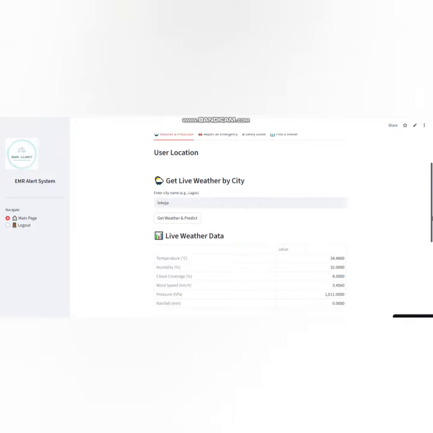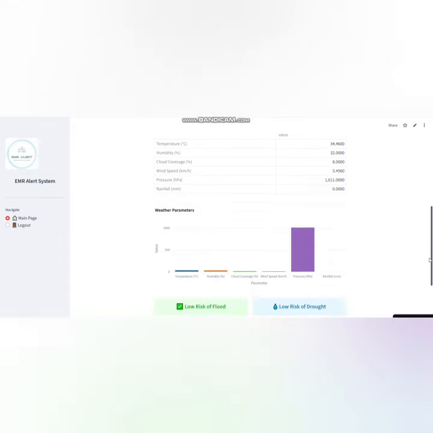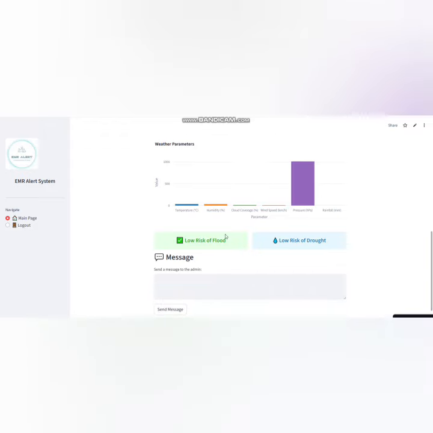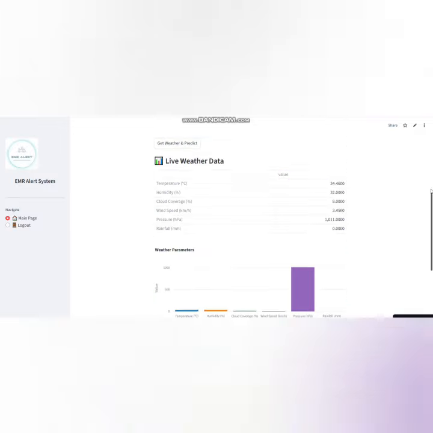The prediction is made based on an ML model which was initially built, and also using weather forecast for a period of time to determine the outcome. As you can see, it's presented in a way that can be analyzed by anybody and it gives its prediction. So based on its analysis, it can determine whether there is risk of flood or drought. Here, the user can also send a message directly to the admin.